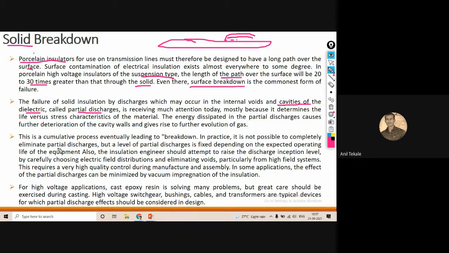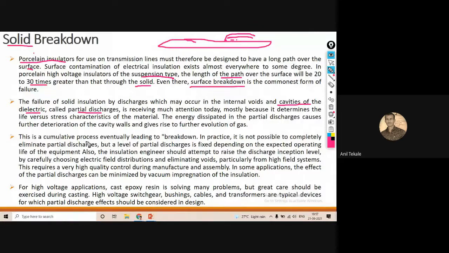So as insulation engineers, we should attempt to raise the discharge inception levels and carefully choose the electrical distribution. Whatever the application, we have to understand how this partial discharge can be minimized by using impregnation methods of insulation.